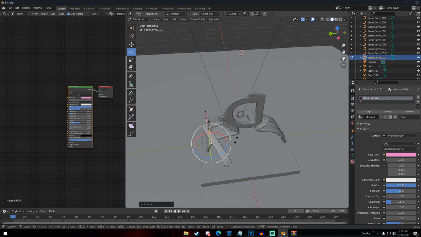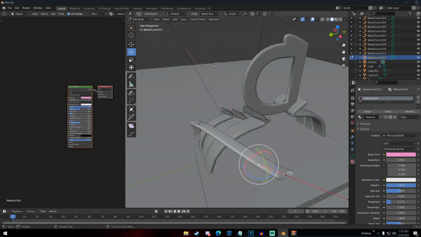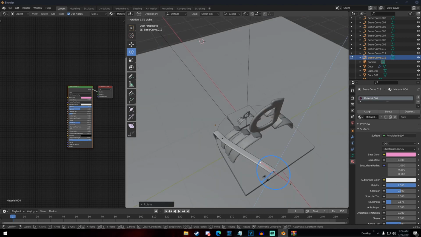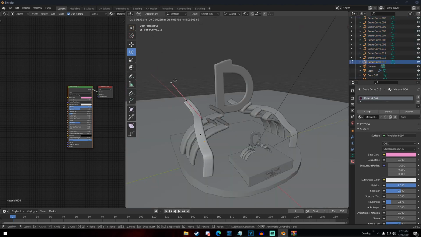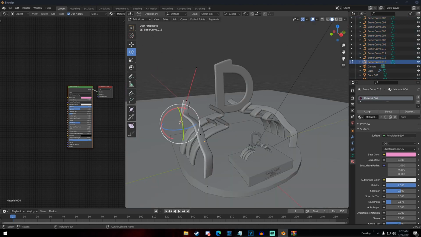And then I basically just duplicated it to the other side. Once I got done with this, I just started messing with it. I eventually got the shape right. I know it doesn't look like I did, but I eventually did. And then after that, I just duplicated it to the other side. I flipped it, and then yeah, it looks kind of good.